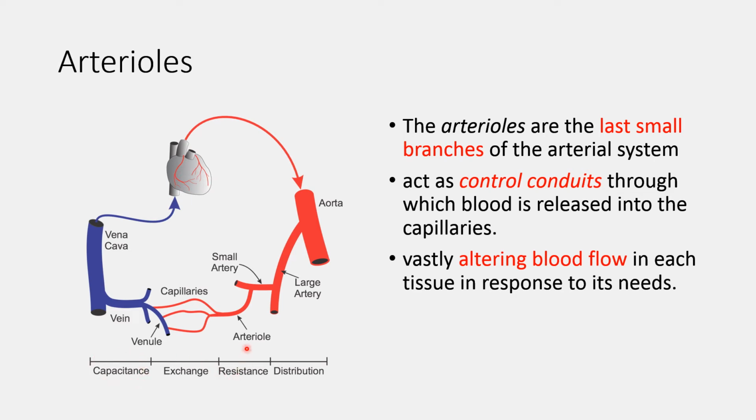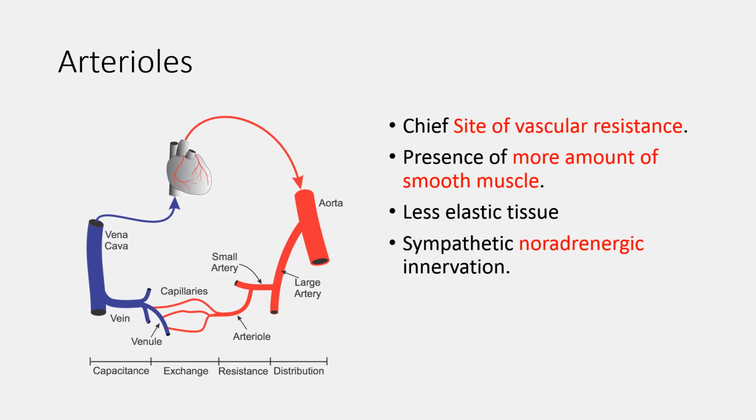Arterioles, meta-arterioles and the precapillary sphincters are the resistance vessels, and these are the control conduits through which blood is released into the capillaries. They can alter the blood flow in each tissue in response to its needs. All these precapillary resistance vessels, particularly the arterioles, are the chief site of vascular resistance. This vascular resistance is mainly because of the presence of a large amount of smooth muscle and a small amount of elastic tissue in their walls.